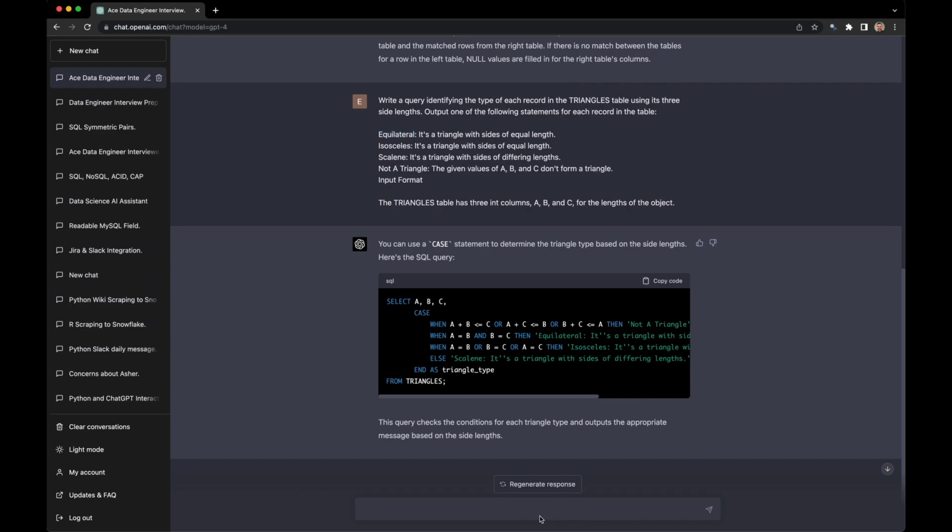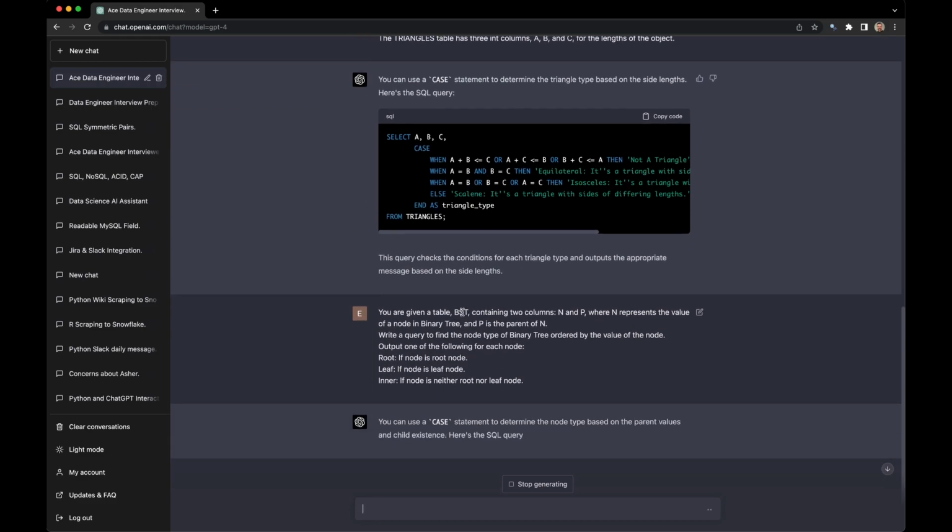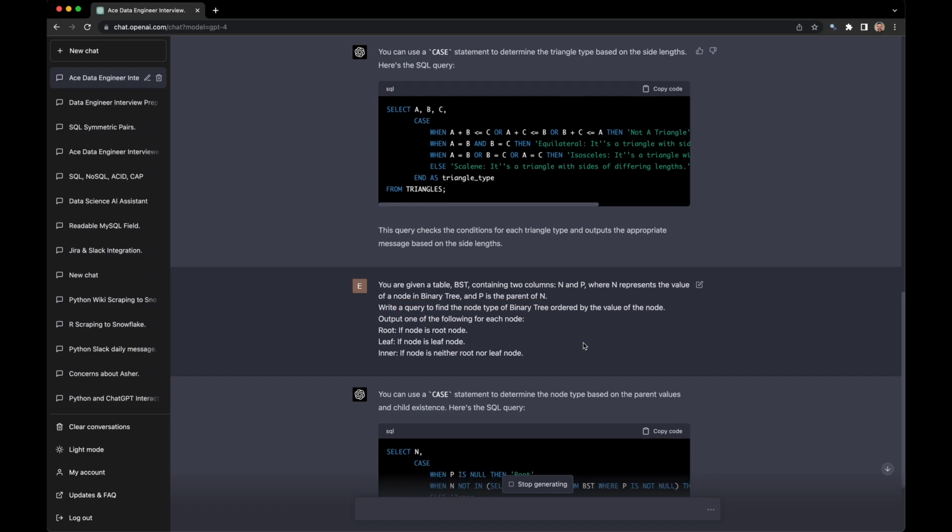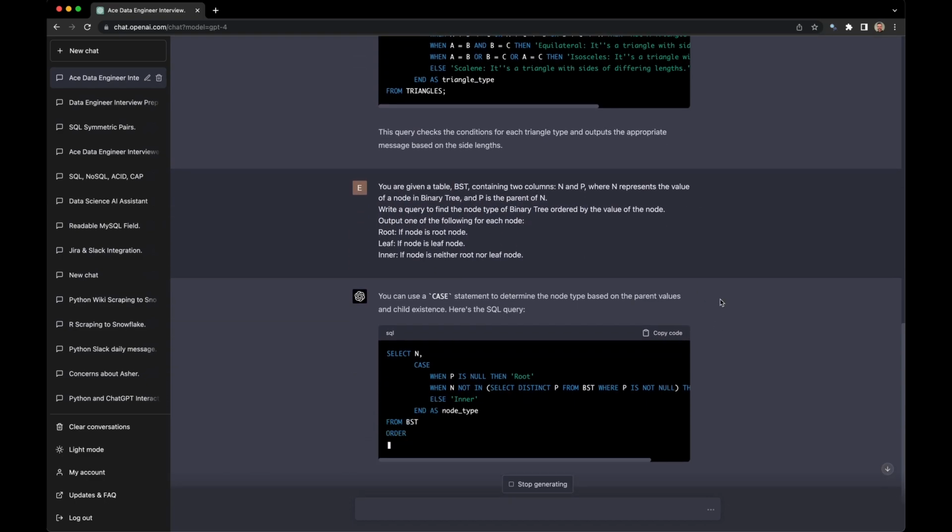Let's do the classic binary tree question. You're given a table BST with two columns N and P. N represents the value of a node, and P is the parent. Write a query to find the node type of the parent tree, ordered by the value of the node. This one's maybe actually bordering on hard. Let's see if it can solve it.